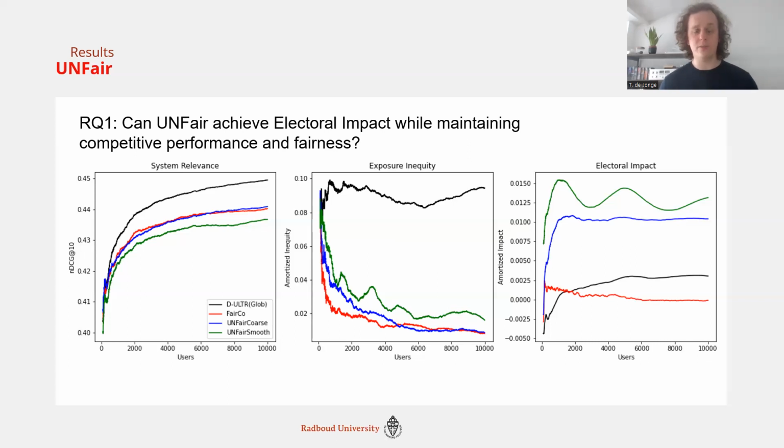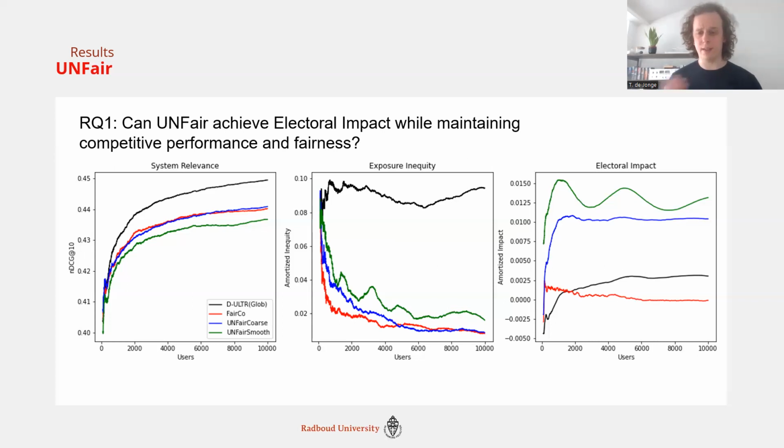The middle graph is then fairness, exposure inequity. We want to reduce this to zero. Zero inequity means equity. And again, we can see the blue line tracks the red line rather well. One of our unfair versions performs as well as the state of the art on this fairness problem as we go along.